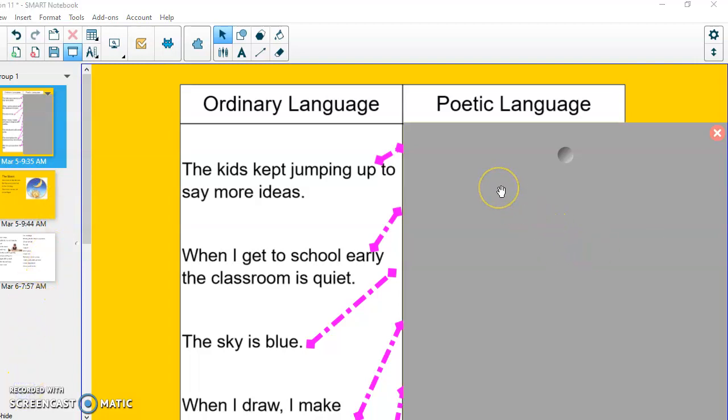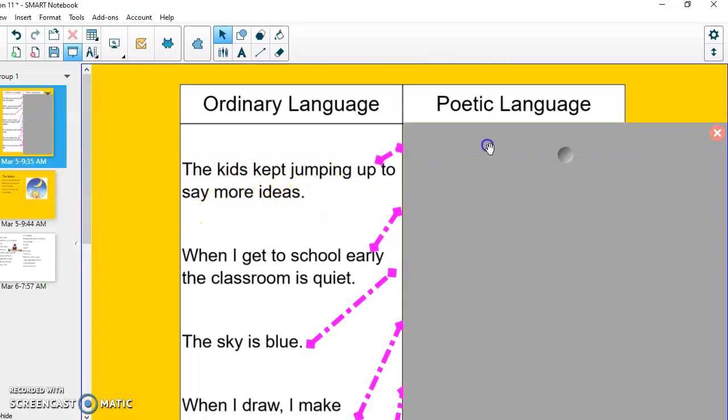First, notice we've got two columns here. One side is going to be ordinary language, the way that you talk on an everyday basis. And then we're going to take that phrase or sentence and see if we can make it into poetic language. For example, the kids kept jumping up to say more ideas.